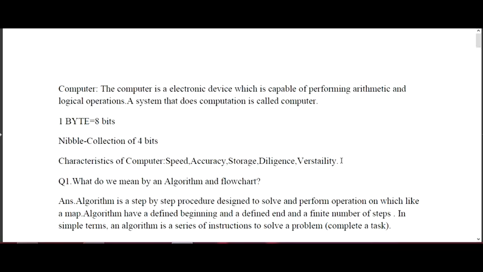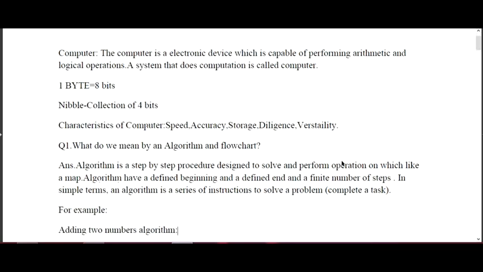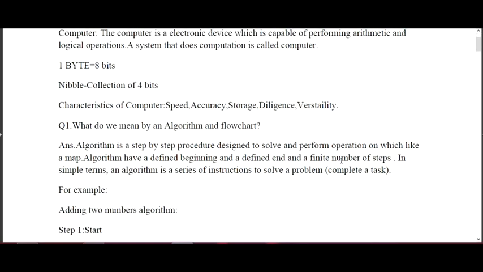When we are talking about the exam point of view, the number one question that could be asked in your exam, as you can see on the screen, is what do we mean by an algorithm and what do we mean by a flowchart. So whenever we are talking about an algorithm, what do we mean? An algorithm is basically a step-by-step procedure to solve a problem.